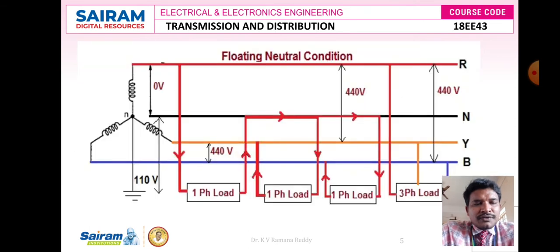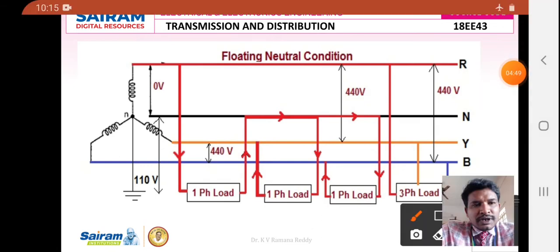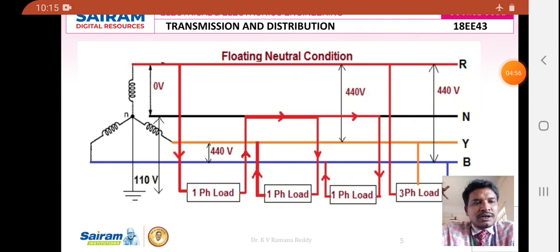This figure helps us understand better the concept of floating neutral current. Neutral current should always be 0, but here, due to the disconnection of the neutral from the star point, like the center node where the three points are commonly joined at one point, if this neutral point is disconnected, lost or open, then there exists a flow of neutral current from one phase to another phase, and from that phase to another phase, via the loads.